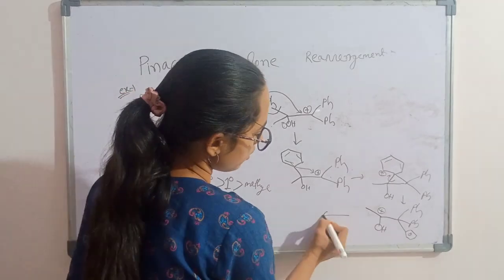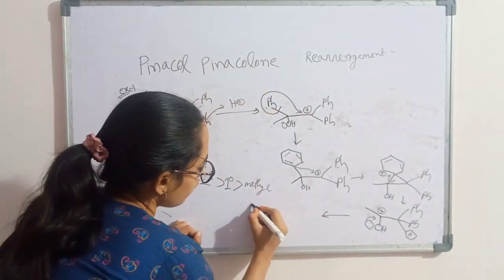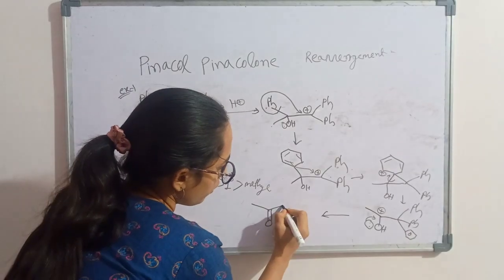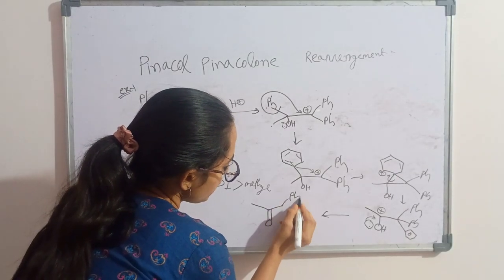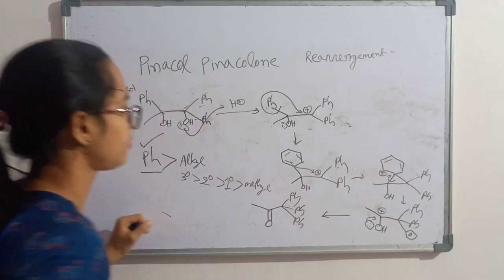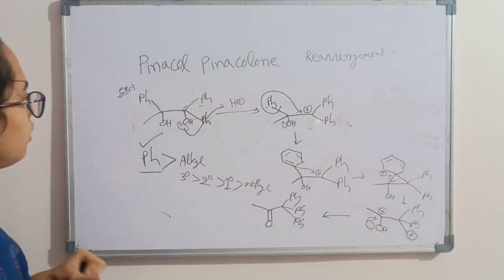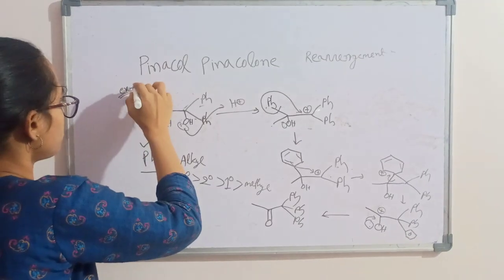After this step, this hydroxyl group gives electrons back and it will form Pinacol. Ph, Ph, Ph. Now this is example 2.